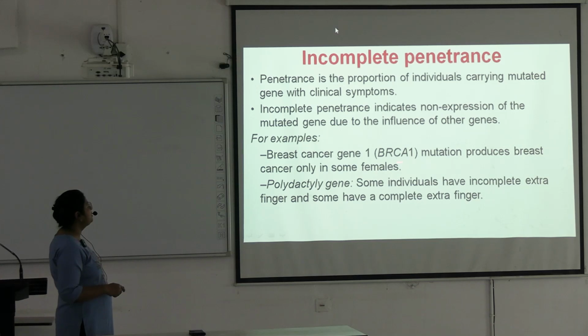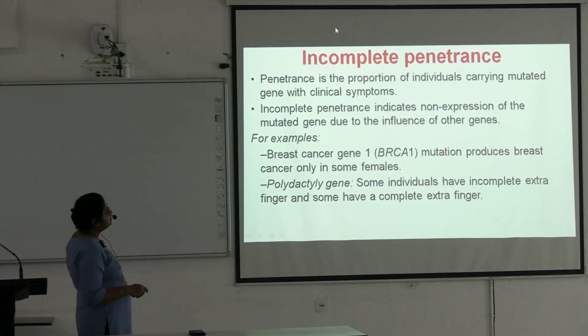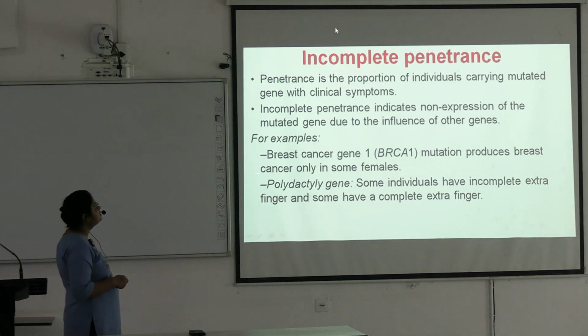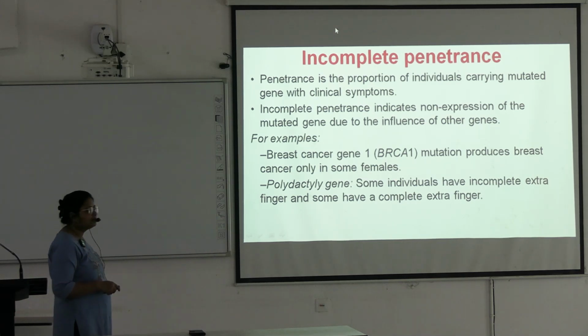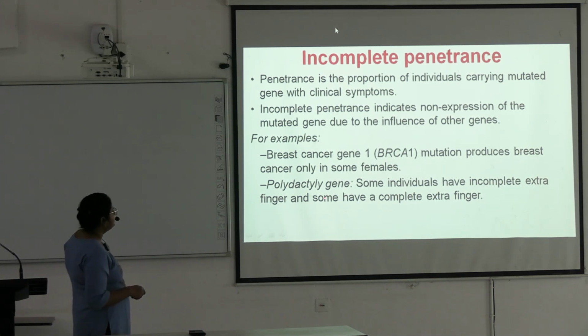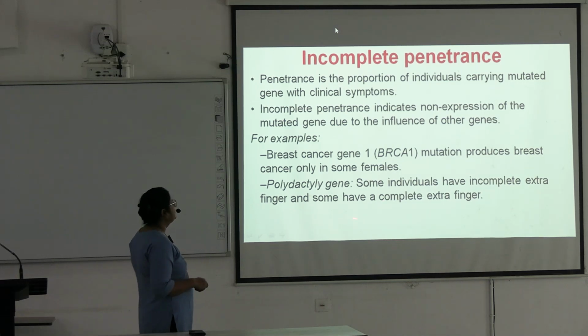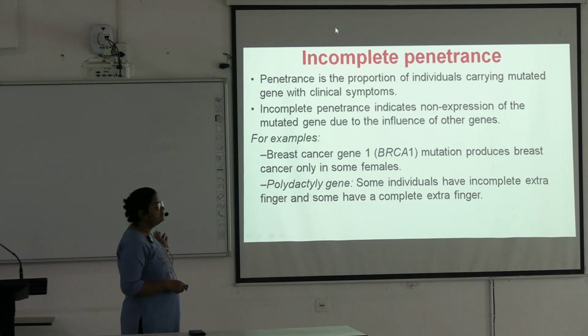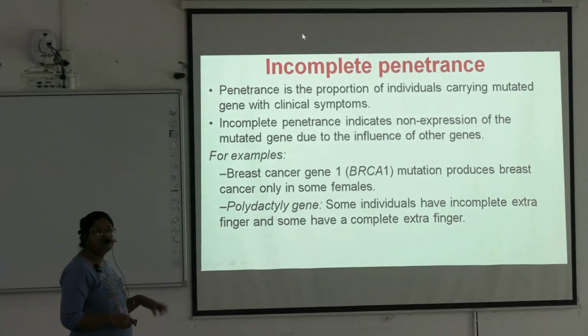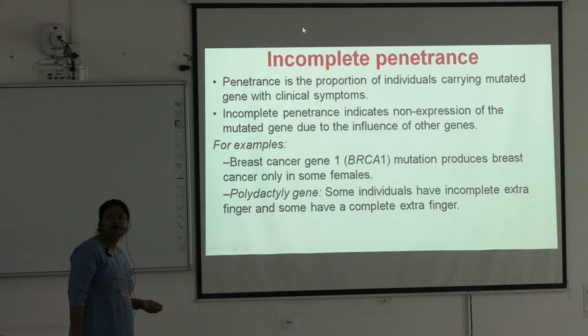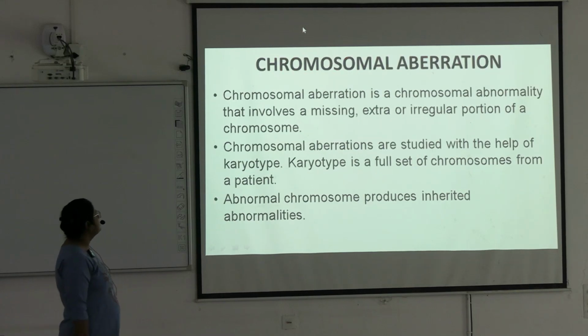An example is BRCA1, breast cancer gene 1. The mutation produces breast cancer only in some females. Okay. In polydactyly genes, some individuals have an incomplete extra finger and some have a complete extra finger. Okay, this depends on the influence of other genes.